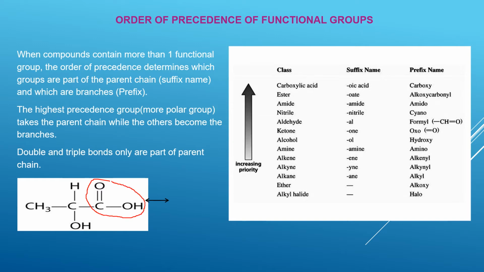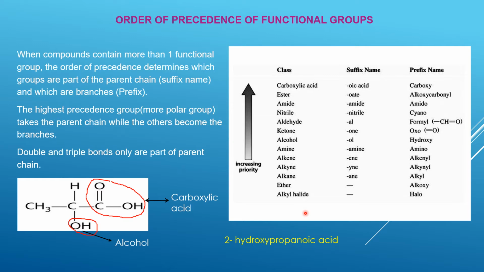And then we have another group here which is coming from the alcohol. So that part is derived from the alcohol. Now we have to decide, is this organic molecule a carboxylic acid or is it an alcohol? And to help us determine that, we go to this table here. If you look at carboxylic acid, it's more polar compared to alcohol, which is down here. So the one that is more polar will become your parent chain. Therefore, this compound is a carboxylic acid, and the alcohol group, which is the OH, will become the branch.